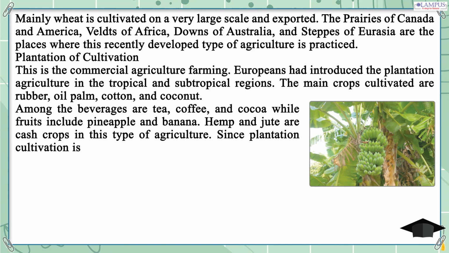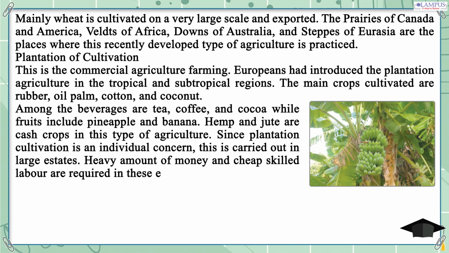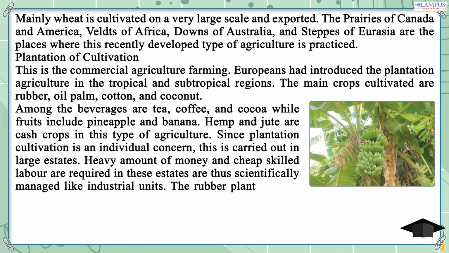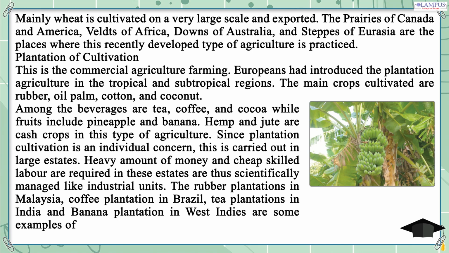Since plantation cultivation is an individual concern, this is carried out in large estates. A heavy amount of money and cheap skilled labor are required in these estates, which are thus scientifically managed like industrial units. The rubber plantations in Malaysia, coffee plantations in Brazil, tea plantations in India and banana plantations in West Indies are some examples of this type of cultivation.